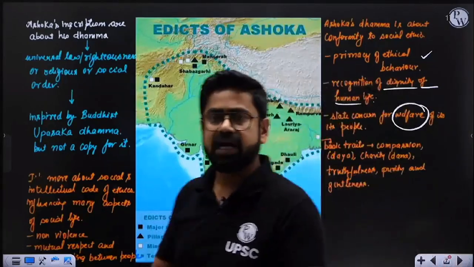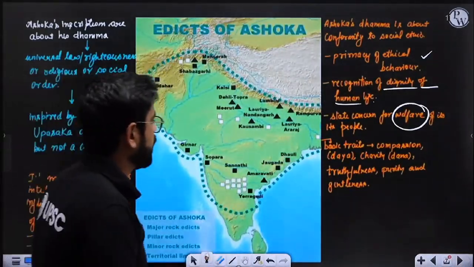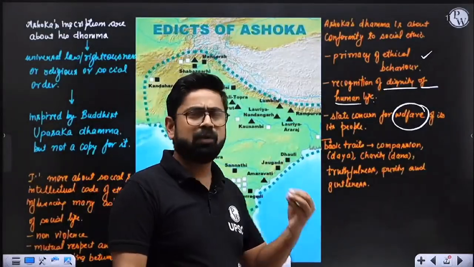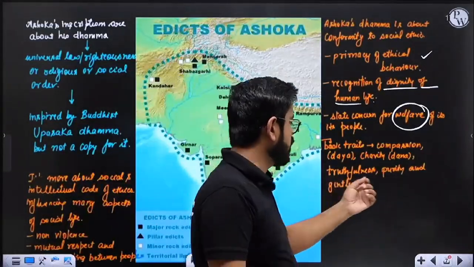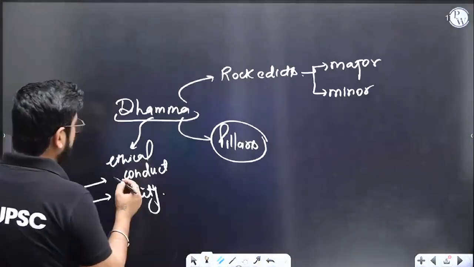Ashoka was saying that you all are like my children, like my own children. Right, and so your welfare is important for me. Your happiness is my happiness. Also, he was talking about some important traits like compassion, charity, truthfulness, purity, gentleness. Then it also incorporates some element of tolerance.